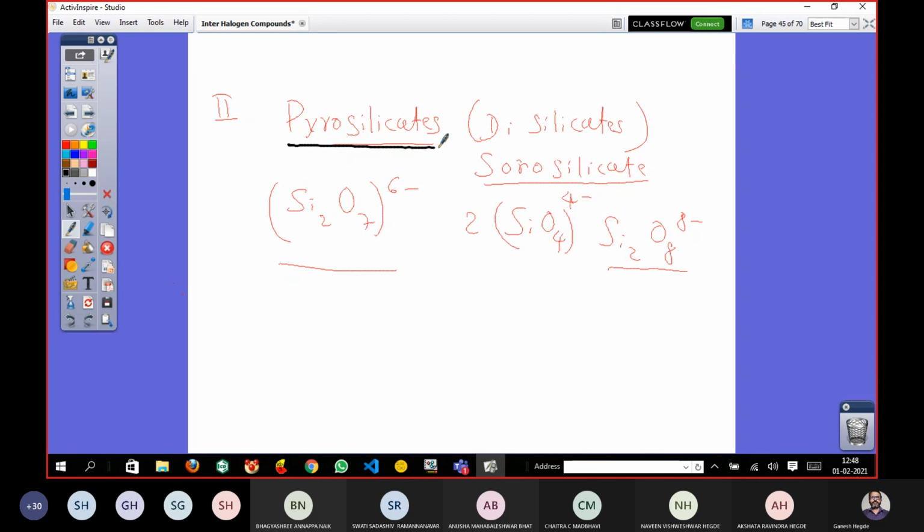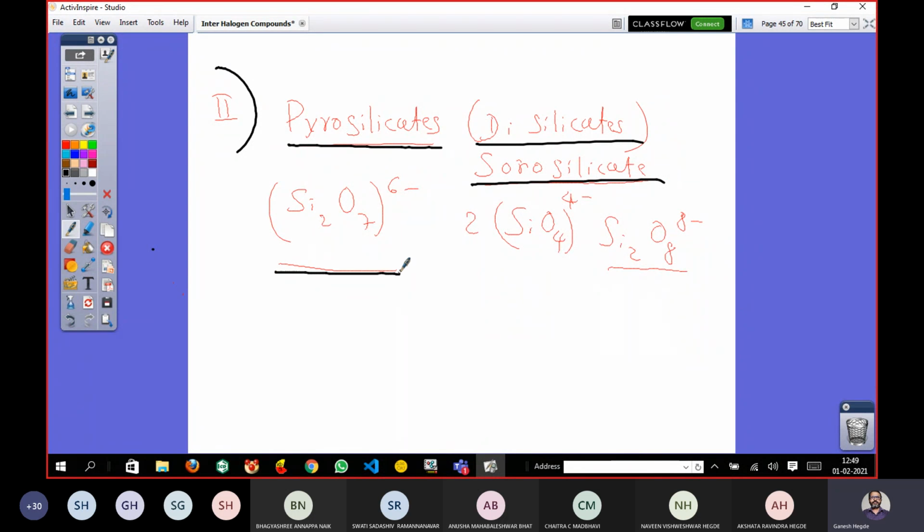Now I'm coming to the second one. The first one is what? Orthosilicate. Maybe I repeat the things because I want those at least who are sitting in the class to get the things. You should try to recall and remember the things. The first one is considered orthosilicate. Orthosilicate is the very simplest one. Remember. Now we're talking about the pyrosilicate. There are several names. I put all the names here. It is also called disilicate.